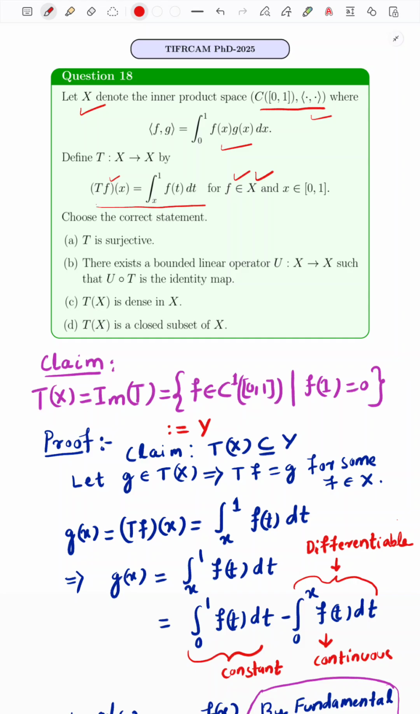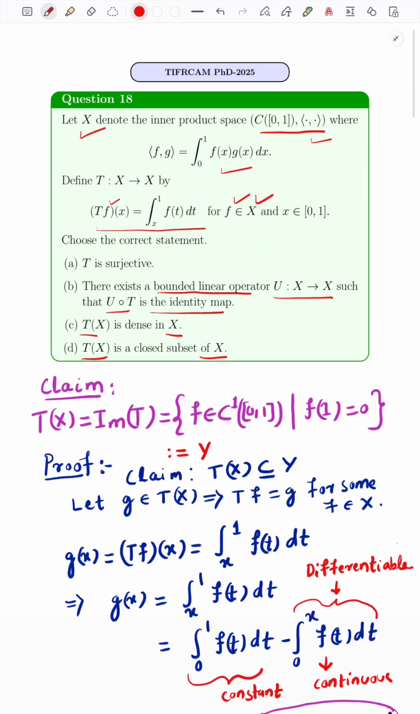And what is being asked in the question? In the question we have to check whether this operator is surjective, meaning onto, or not. In the second option we have to check whether there exists a bounded linear operator U from X to X such that U composed with T is equal to the identity map. In the third option we have to check whether the image set TX is dense in X or not, and whether the image set TX is closed in X or not. We have to verify all these things.